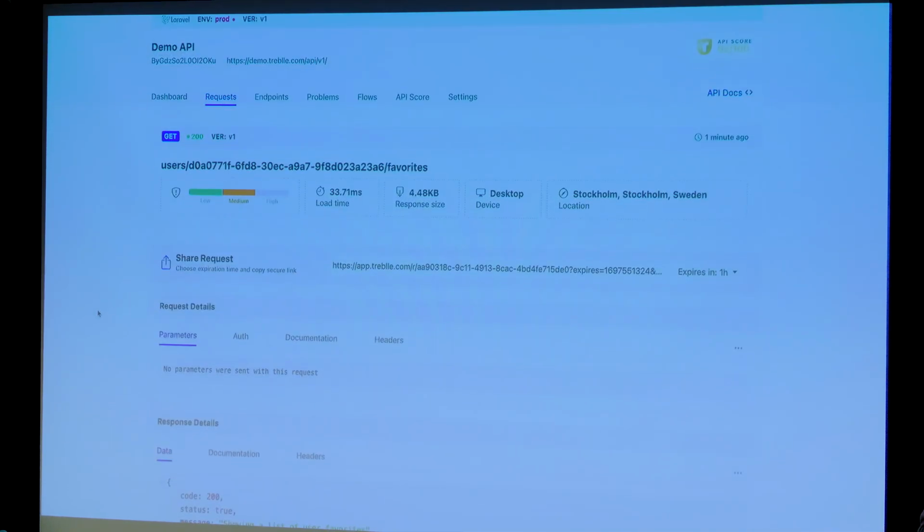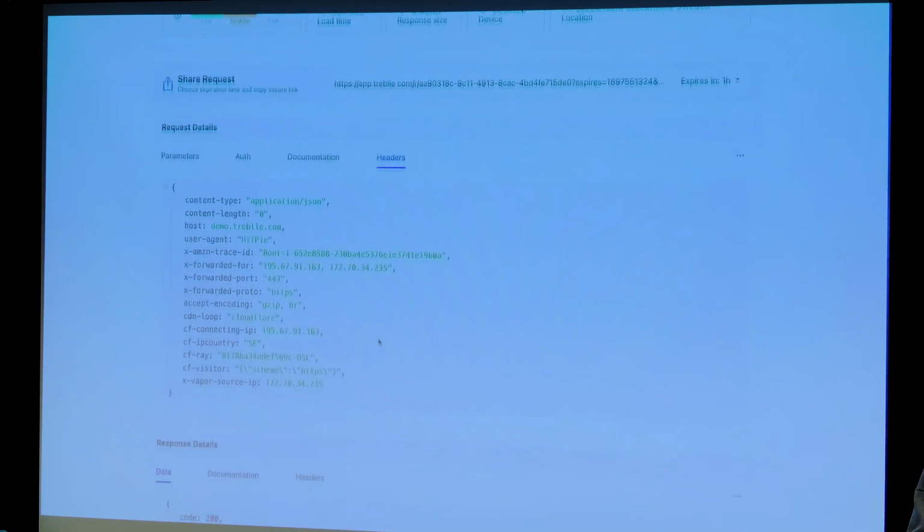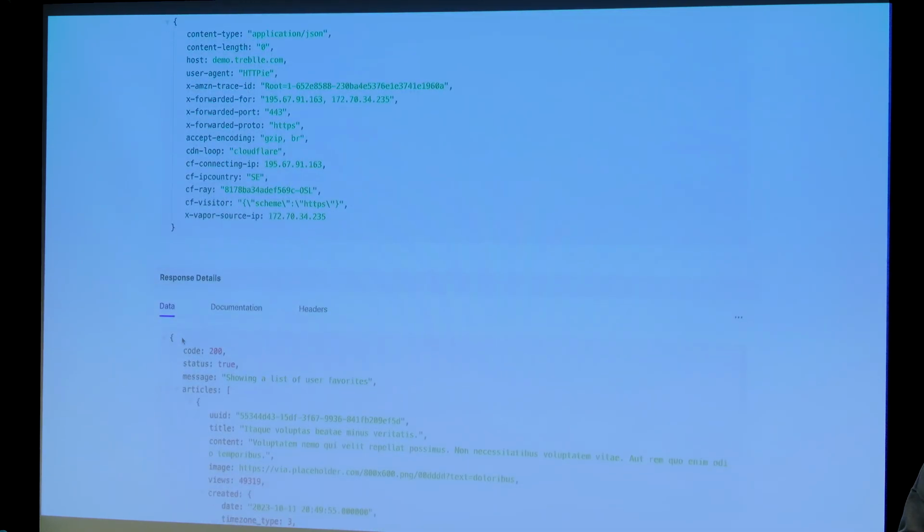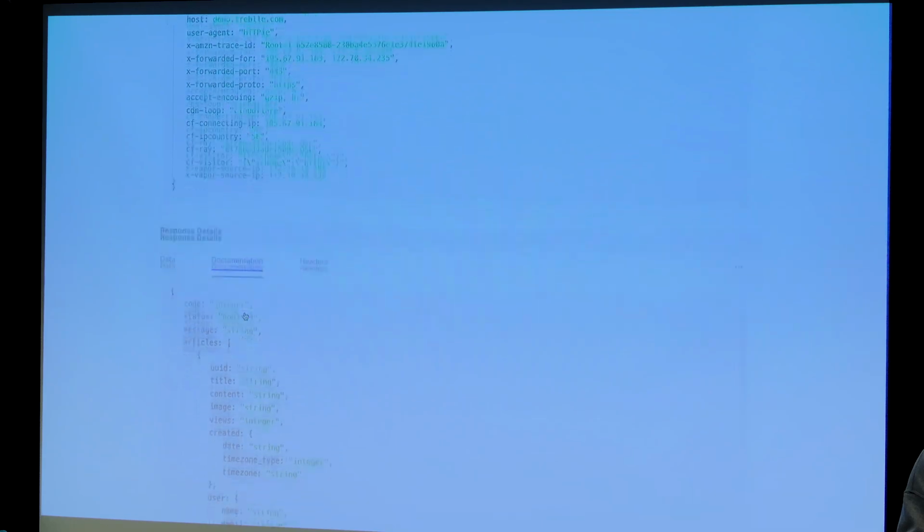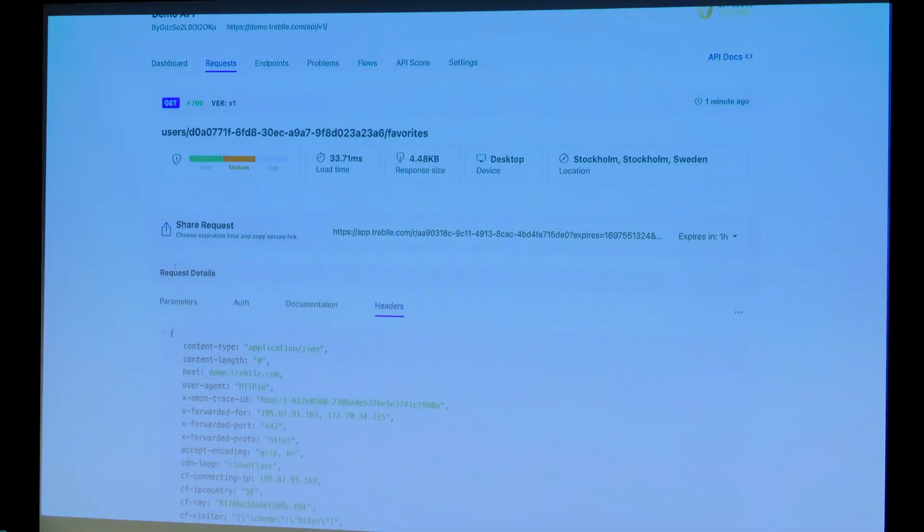So what we also have here, we've got a full breakdown of all the request parameters, any authentication mechanism that might be going on, any documentation that was created, and any headers that we detected on that request as well. It breaks down the data that was in the response, as well as creating a JSON output of what that response looked like, so you can start to look at validating that, and any response headers that were sent from the API. And what you have up here is the security is broken down on a request per request basis.